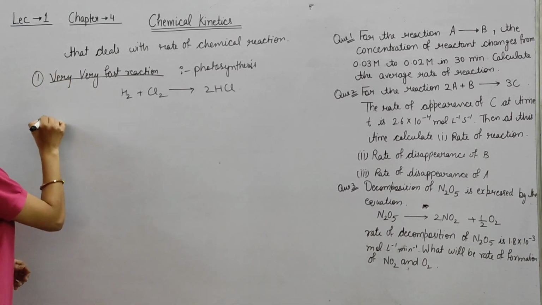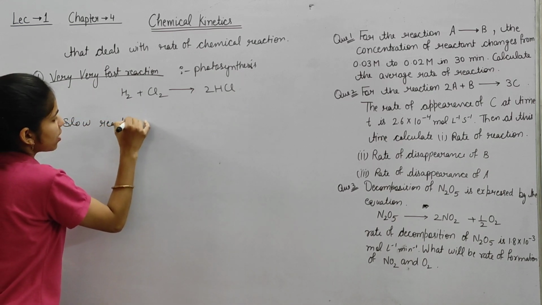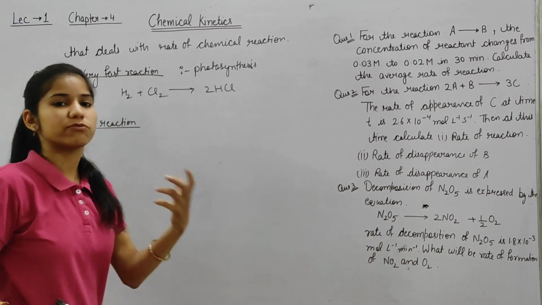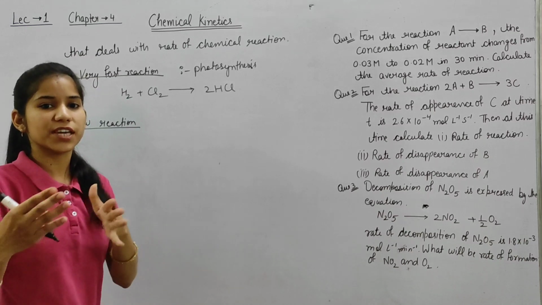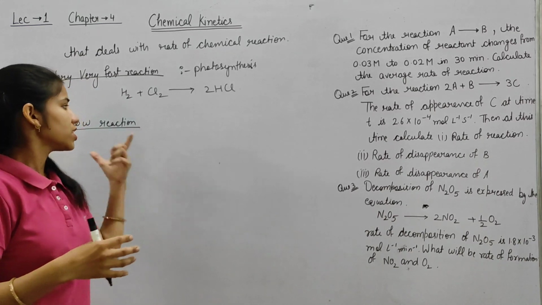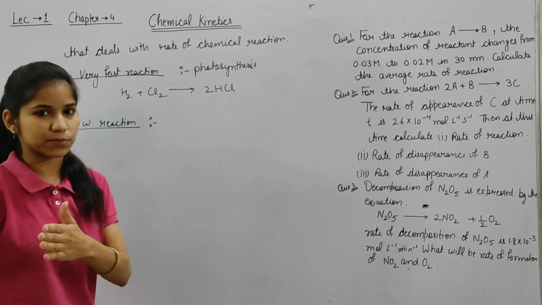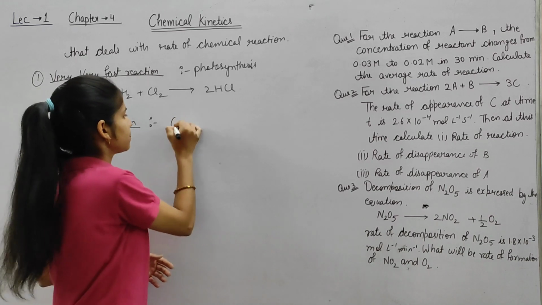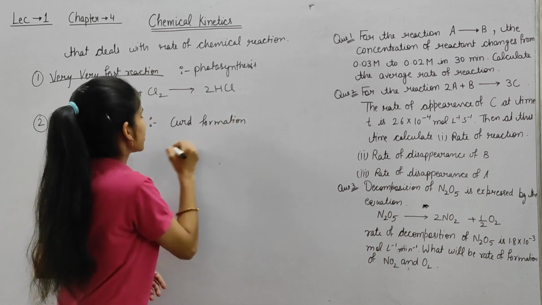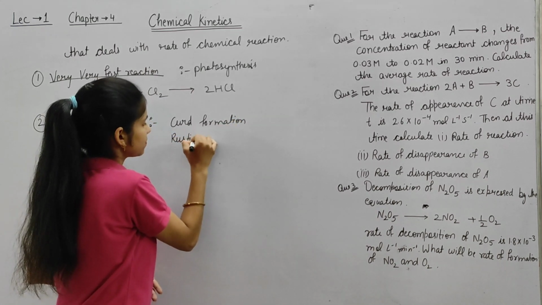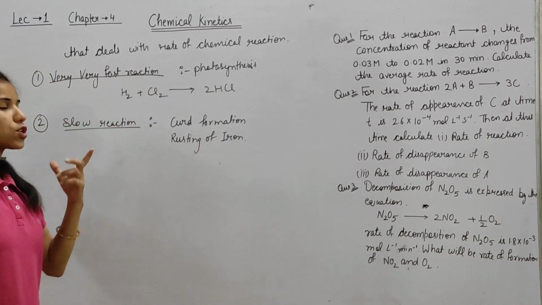Now the second is slow reaction. So slow reactions are those which complete in 1 day, 2 days, several days, or we can say a week, a month, or a year. So these are those reactions which take several times to complete. For example, curd formation. Second example, rusting of iron. So these are the examples of slow reaction.